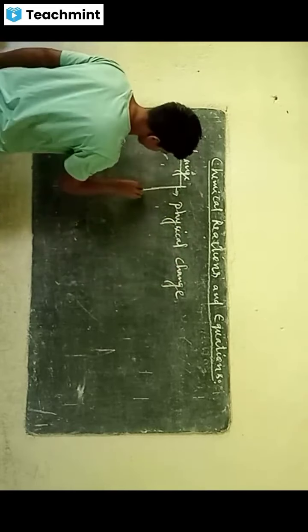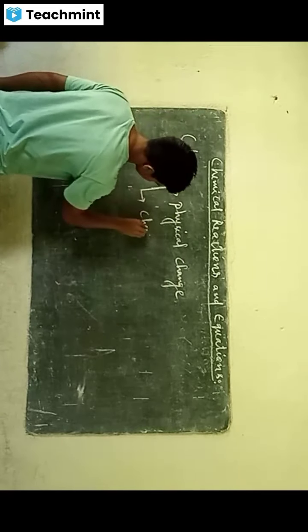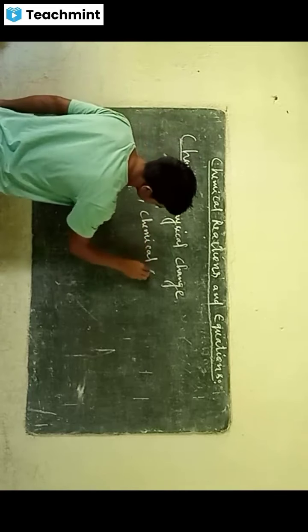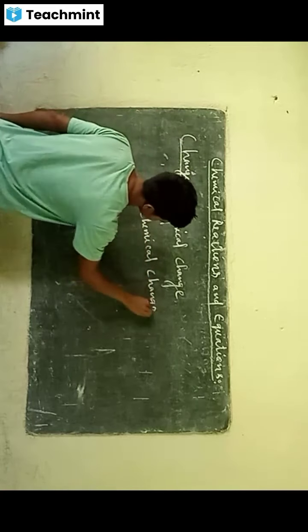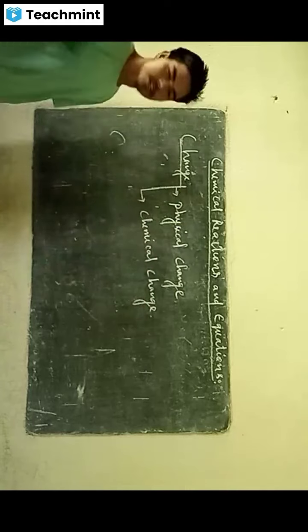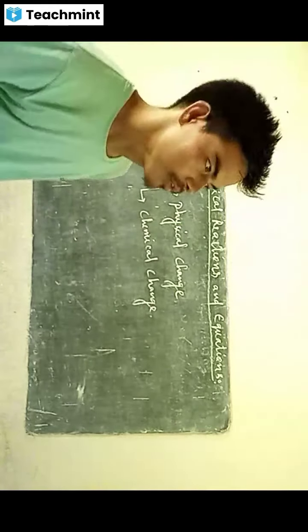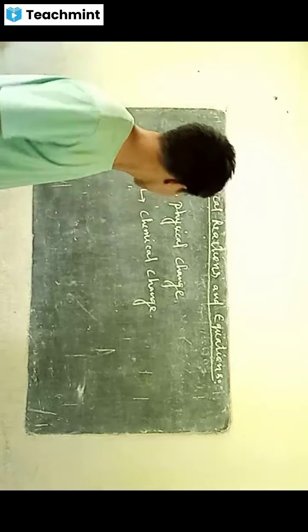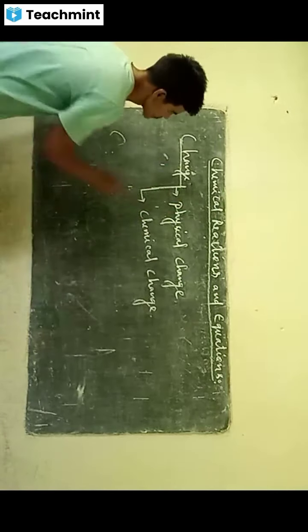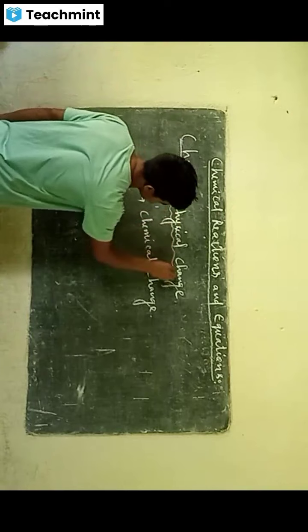Physical change, and the other one is called chemical change. Changes can be of two types. One is called chemical change, and the other one is called physical change. So what is physical change and what is chemical change? We should know.